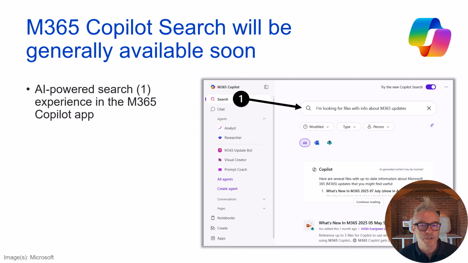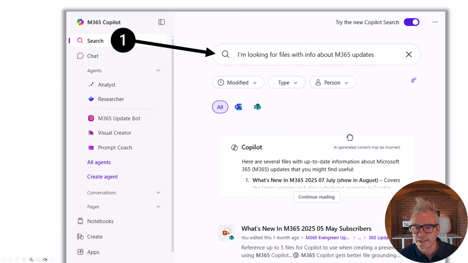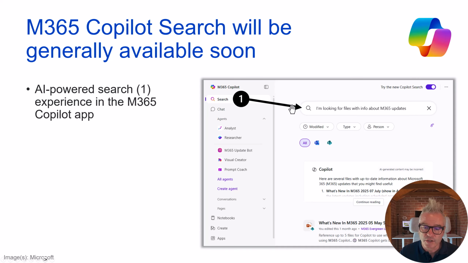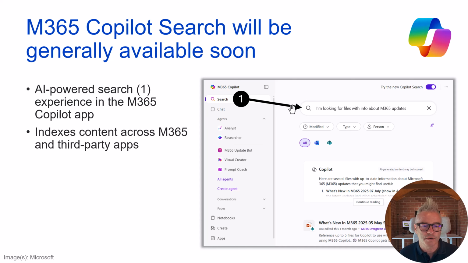Copilot Search will be generally available soon. You may already have access to this, but I'll come back to that. Look here, we can see that I've put in this request. I'm looking for files with info about M365 updates. I don't know the name of the files. I don't know the content. I don't know who edited them. I'm just using Copilot. I'm telling it generally what I want, and it's going off and finding those files for me.